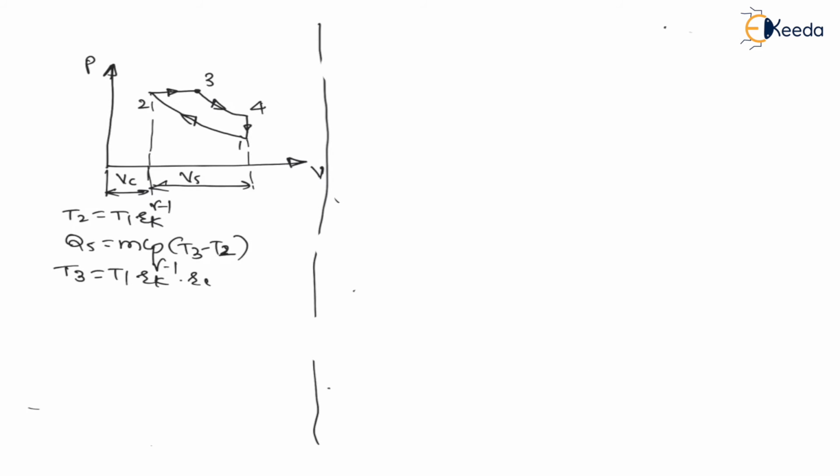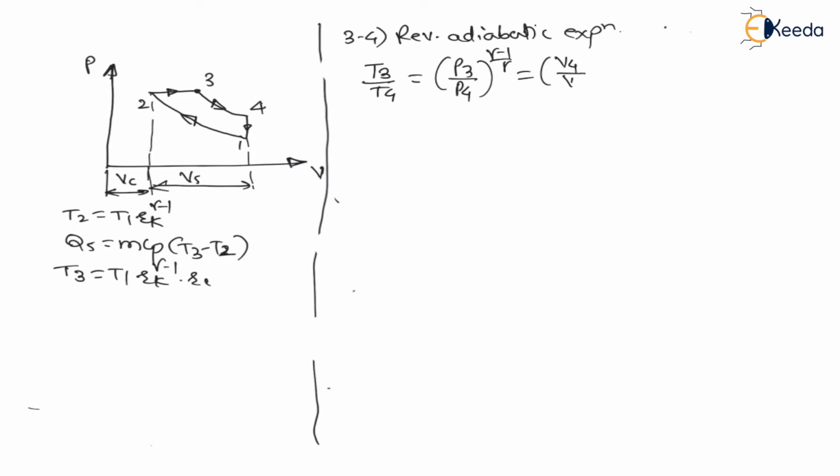Therefore there will be an expansion ratio. For process 3 to 4, it is a reversible adiabatic expansion. So for this process the equation will be T3 divided by T4 is equal to P3 divided by P4 raised to gamma minus 1 upon gamma, is equal to V4 divided by V3 raised to gamma minus 1. Therefore, my dear students, this V4 divided by V3 is the volume ratio for the expansion process, which is called the expansion ratio, RE, which is nothing but V4 divided by V3.